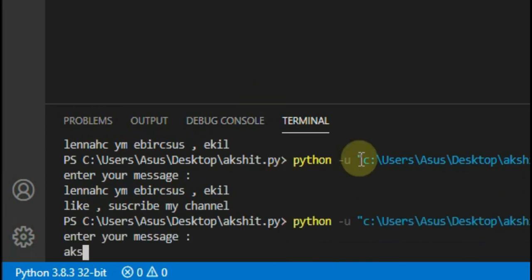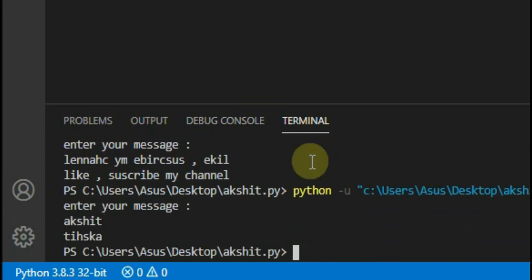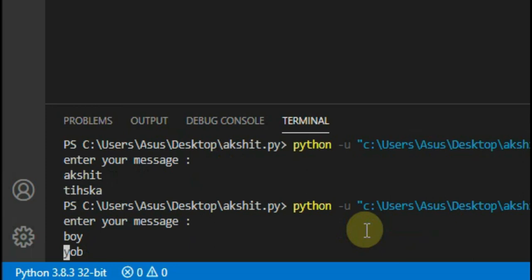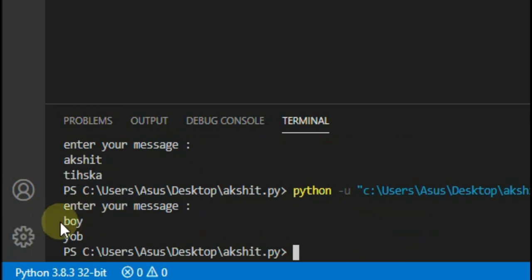Let me show you by entering a small word, boy. What is this doing? Boy becomes yob. It means B comes to the end. It is reversing the text. Boy is converted to yob, and everything that you write is converted.